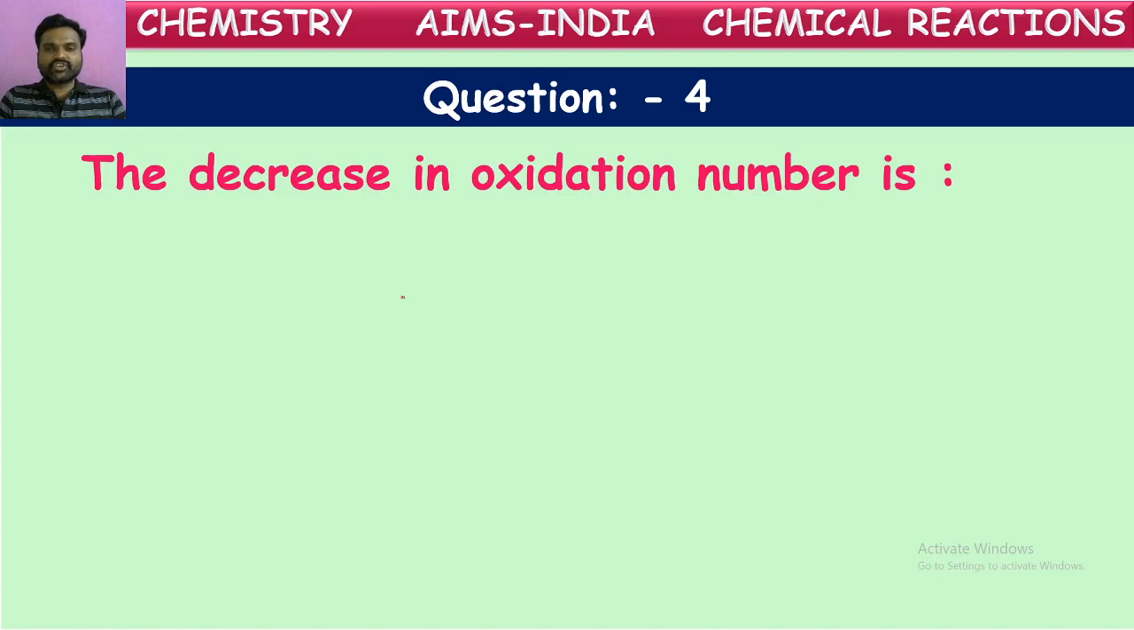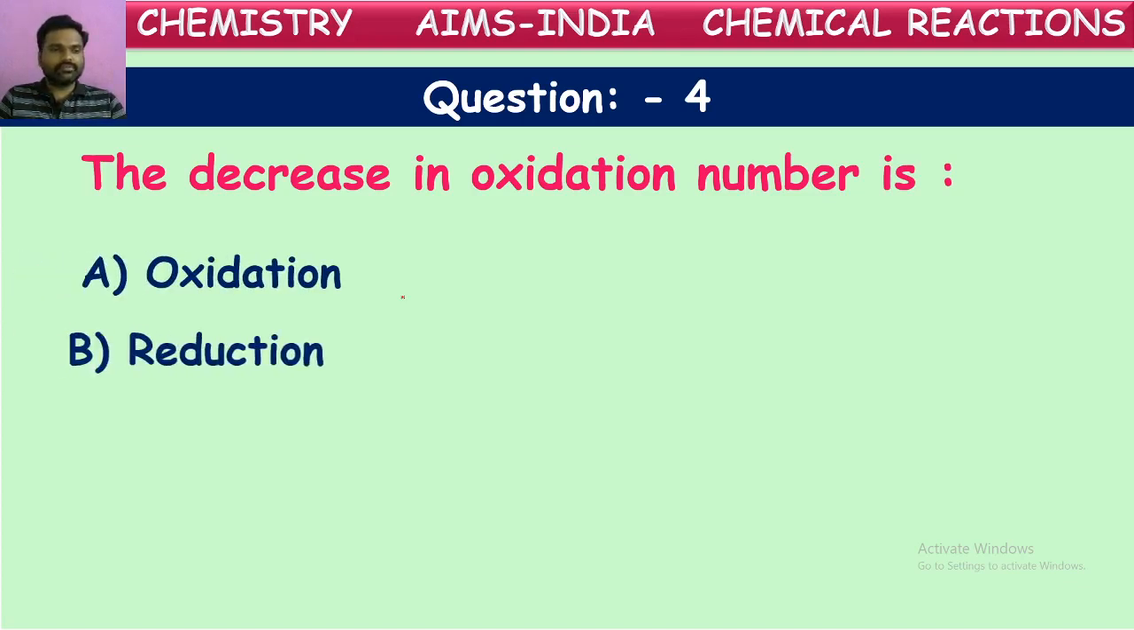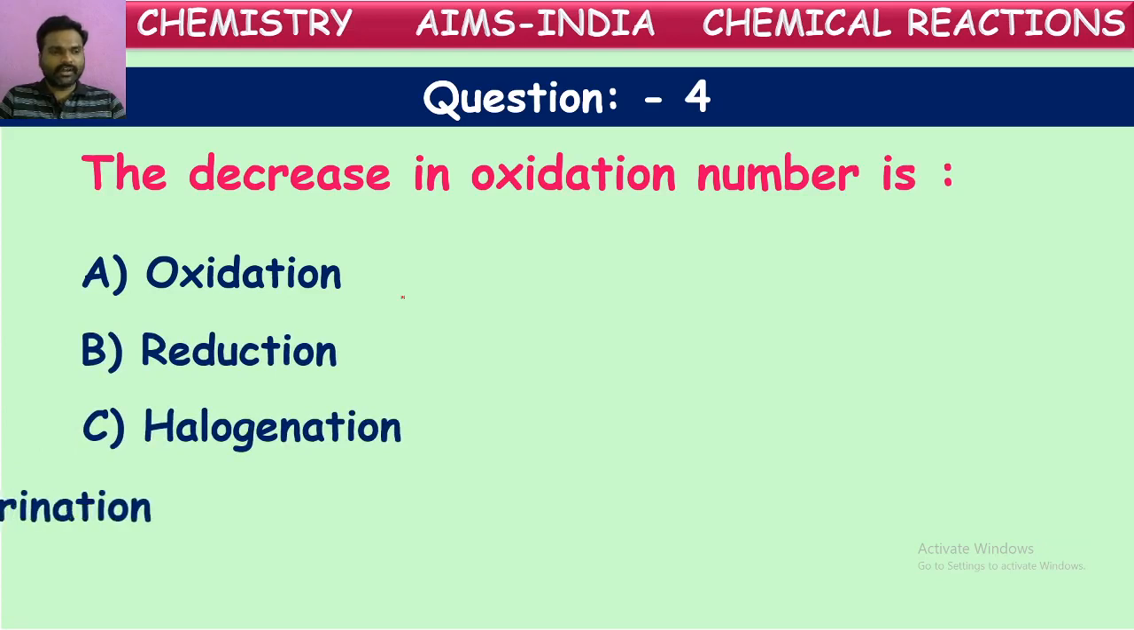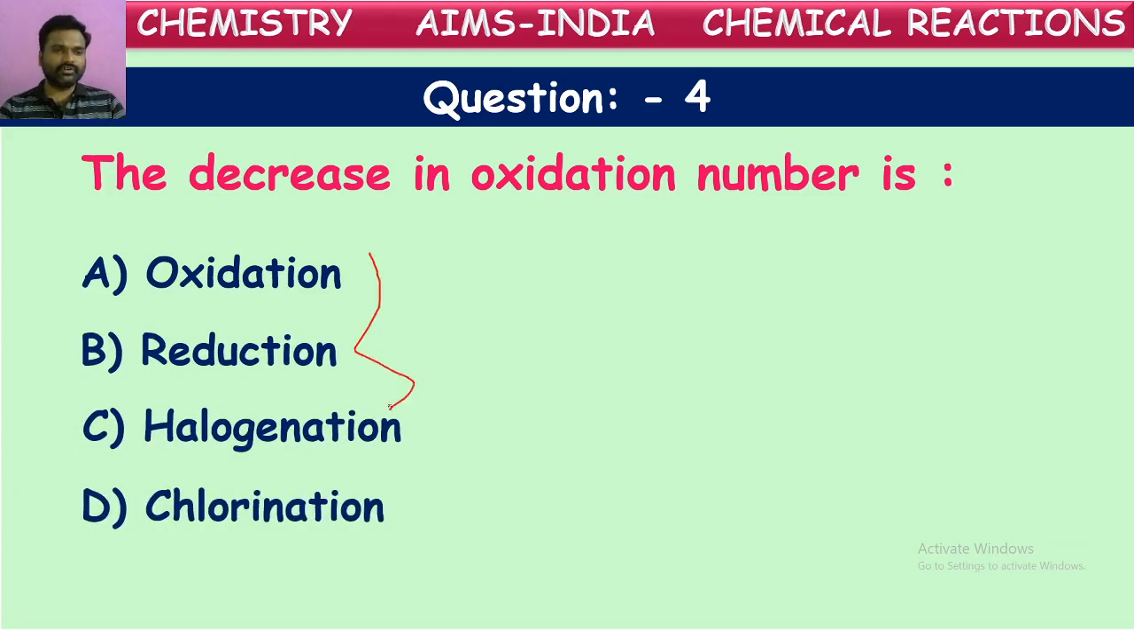Decrease in oxidation number is called. In terms of oxidation number, oxidation and reduction both are explained. So here, the decrease in the oxidation number is called as what? Is it oxidation or reduction or halogenation and chlorination, they are given. So about these two we have to discuss here. What is it called, whether oxidation or reduction, the decrease in the oxidation number.